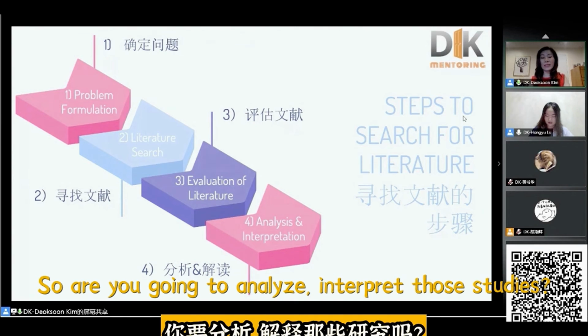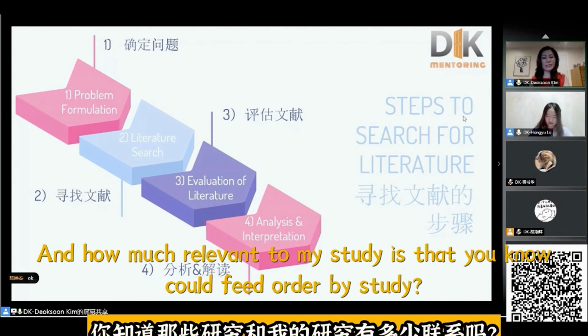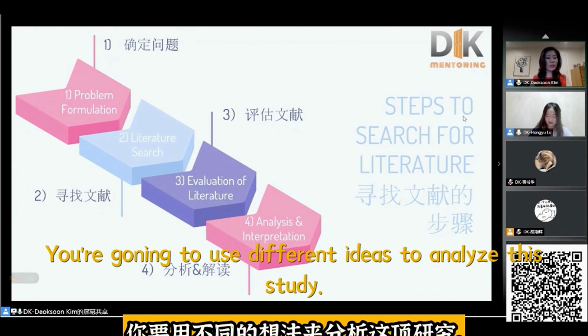So you're going to analyze and interpret those studies, and ask how relevant they are to my study, whether they are a good fit for my study, and you're going to use different ideas to analyze each study.